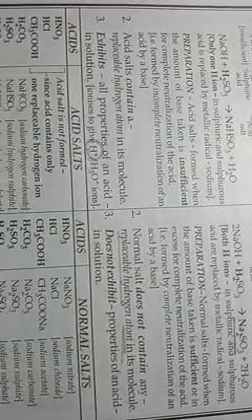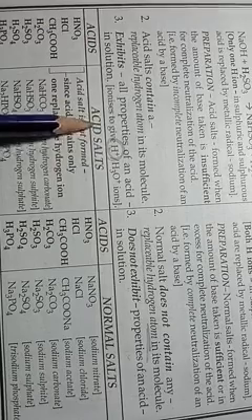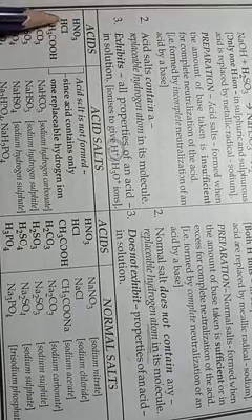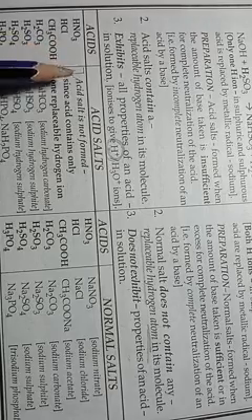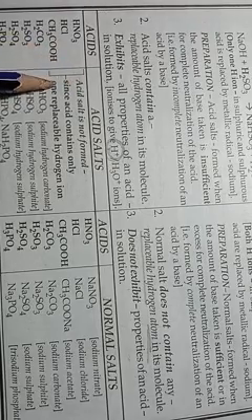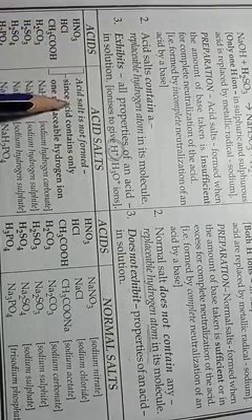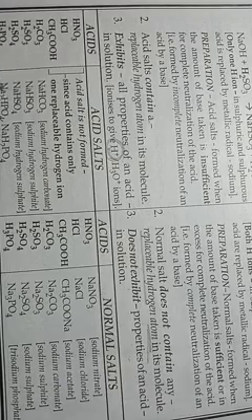Okay students, now examples of acids and acidic salts are here. Acids which have just one replaceable hydrogen ion will not form acidic salt. Acids which have more than one replaceable hydrogen ion will form acidic salt.